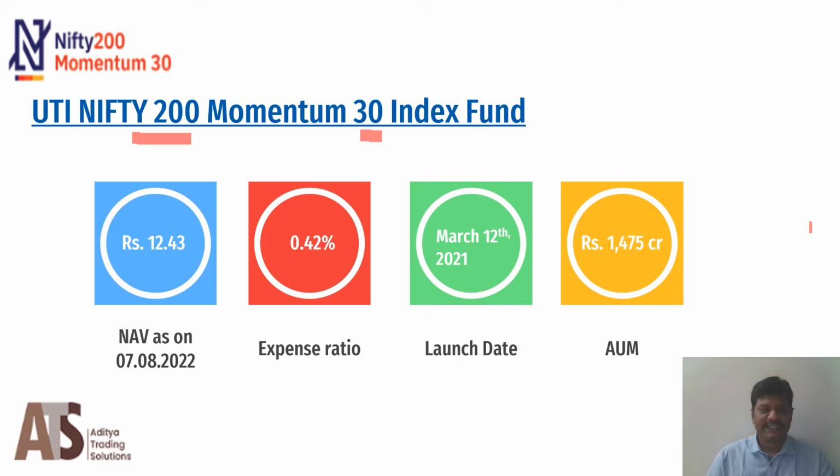Coming to the basic details of the fund, NAV as on 7th August is 12.43. Expense ratio for the direct fund is 0.42 and the launch date of the fund is March 12, 2021. Coming to the AUM, the fund has 1,475 crore AUM since its launch, which is just 1.5 years ago. And the fund size is decent till now.